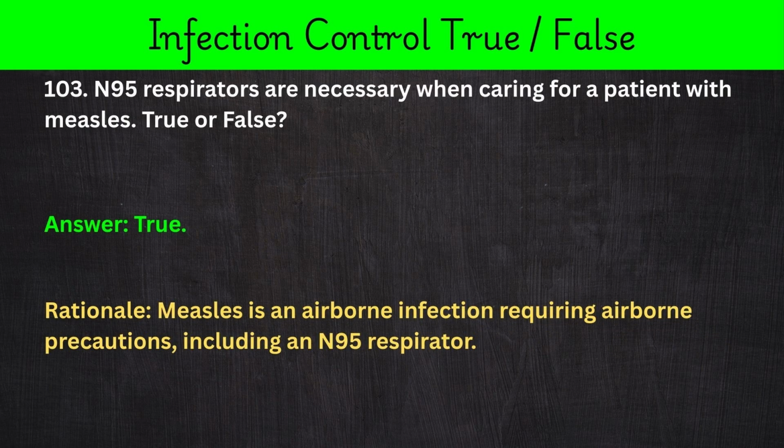103. N95 respirators are necessary when caring for a patient with measles. True or false? Answer: true. Rationale: measles is an airborne infection requiring airborne precautions, including an N95 respirator.